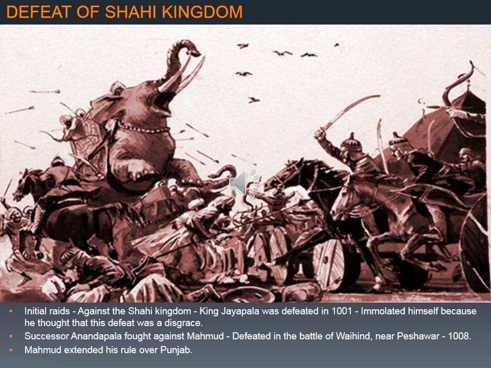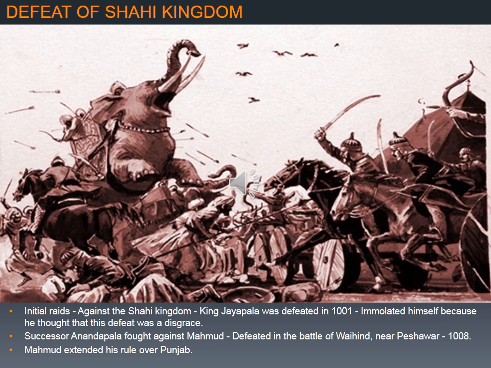His successor Anandapala fought against Mahmud but was defeated in the Battle of Vaihind near Peshawar in 1008 AD. Jayapala was succeeded by Anandapala. As a result of his victory at Vaihind, Mahmud extended his rule over Punjab.